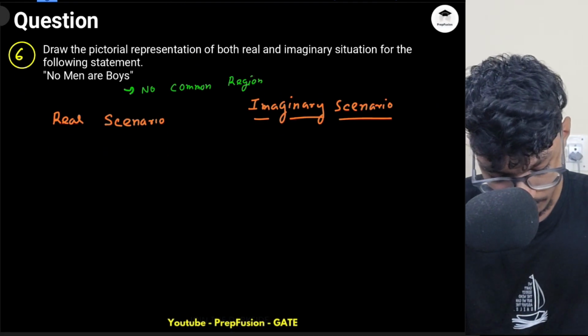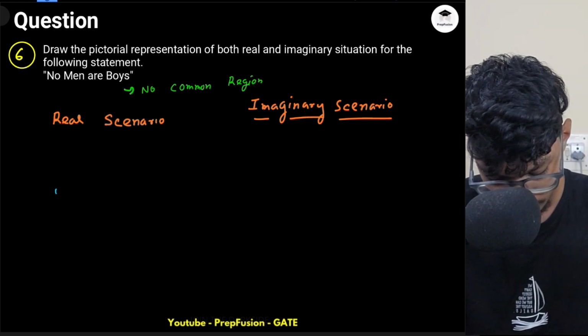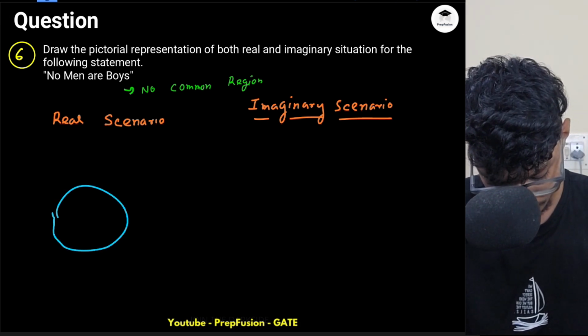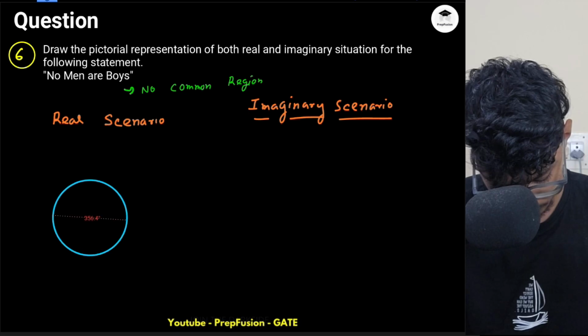That means in the real scenario, the diagram will be something like this. This is my boys.